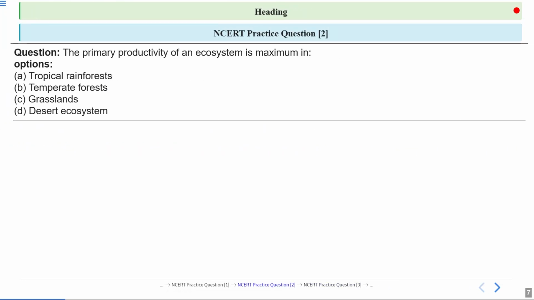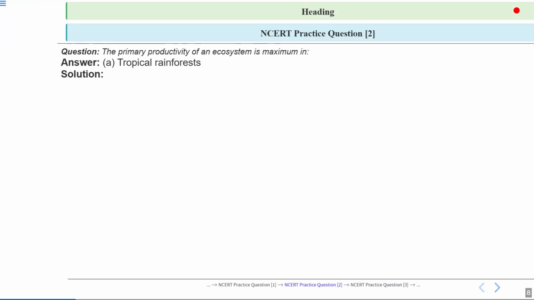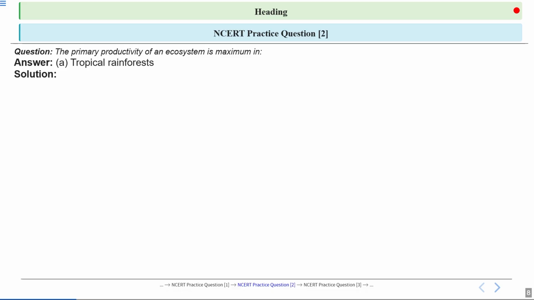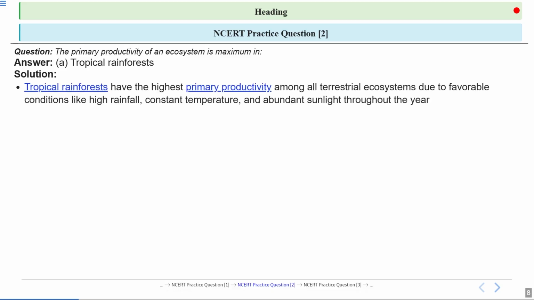Next question, the primary productivity of an ecosystem is maximum in. So let's have a look at the options. First option is tropical rainforest, second is temperate forest, third one is grassland, and fourth is the desert ecosystem. So what will be the correct answer? Option number A is the correct answer, tropical rainforest. Let's have a look at the answer.